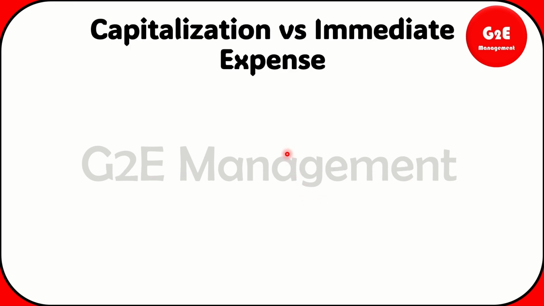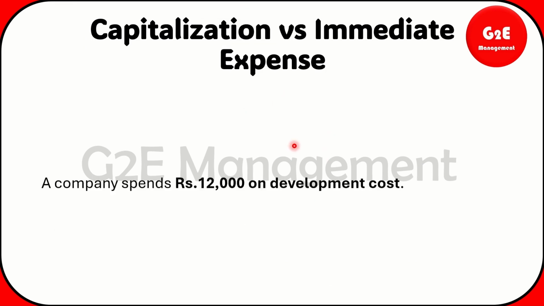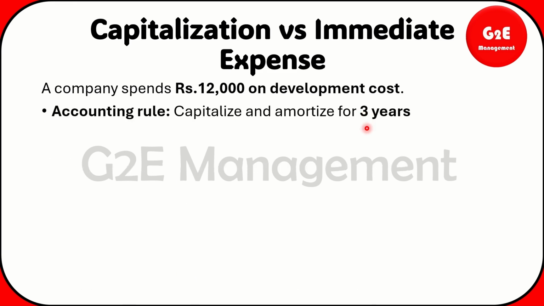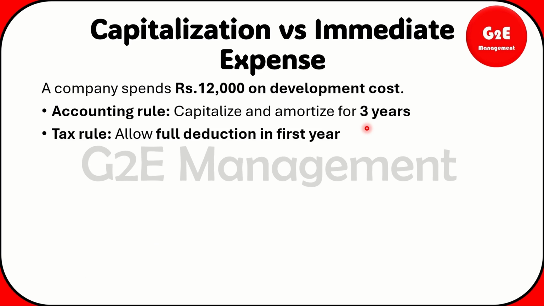And the next one, capitalization versus immediate expenses. This is the third scenario. From the third scenario, if you're looking, a company spent 12,000 on development cost. As per the accounting rule, capitalize and amortize over 3 years. They mention 3 years, so each and every year they will calculate. So 12,000 divided by 3, 4,000 will come each year. 4,000, 4,000, 4,000, it will total 12,000.